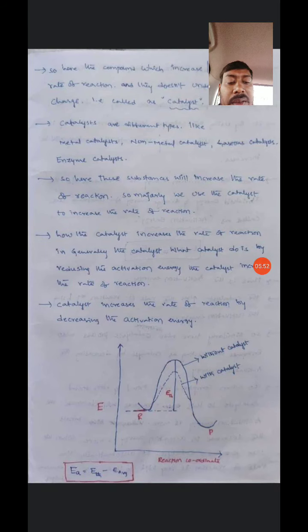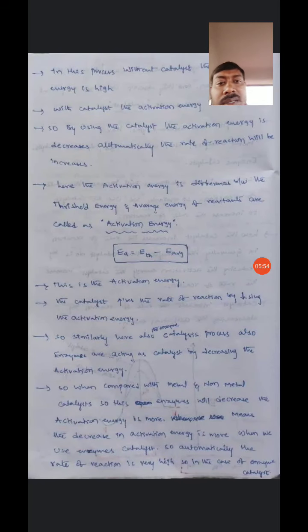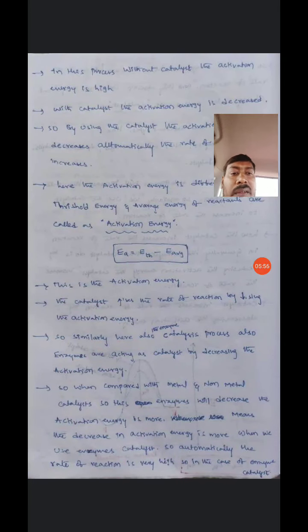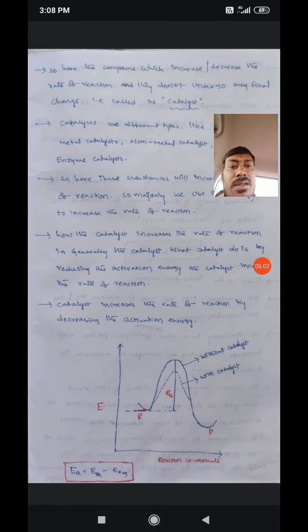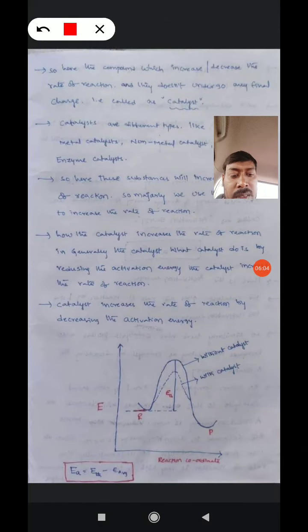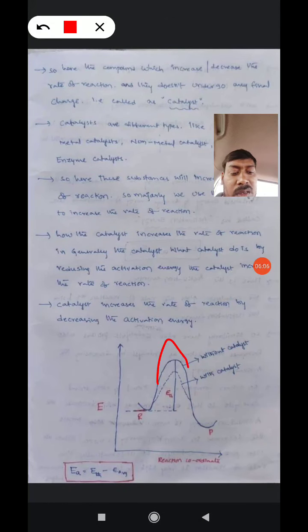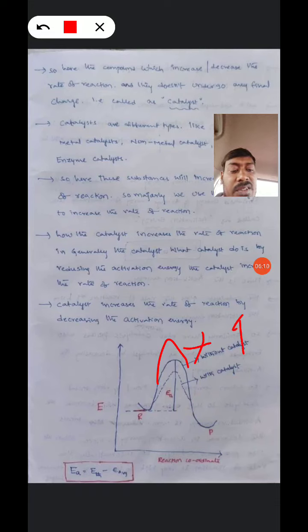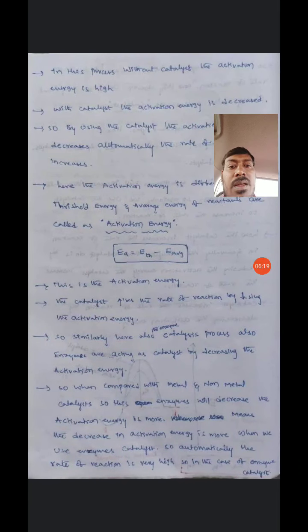Here, in this process without catalyst, the activation energy is high. Without catalyst the energy barrier is increased. With catalyst the energy barrier will decrease.